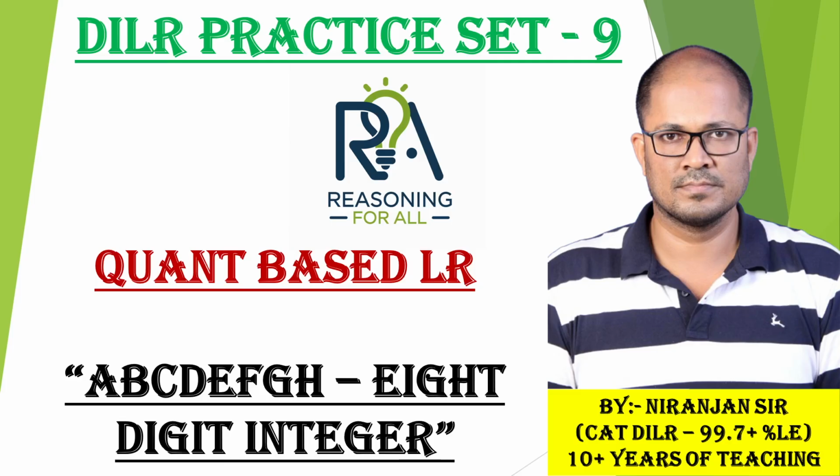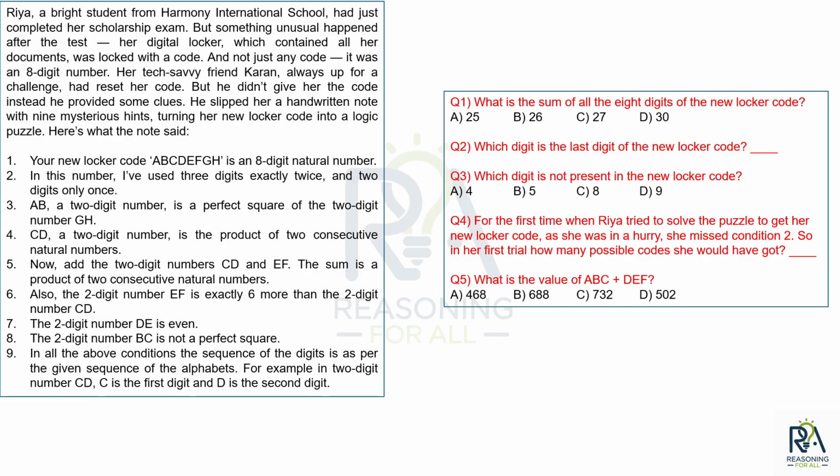This is your practice set number 9. This is based on a QBR. Number, basically, you can see it's A, B, C, D, F, G, H, an 8-digit integer. So it's based on number-based reasoning, or numerical reasoning you can say. Okay, so let's move to the set.